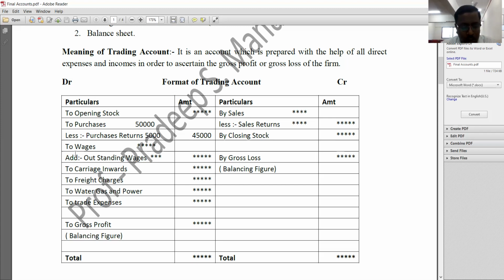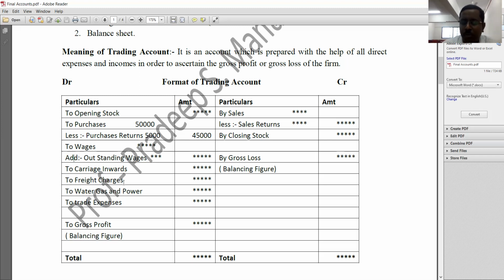So let us recall all the items. It begins with opening stock, followed by purchases, then wages, then carriage inwards, freight charges, or you can say octroi. Both are one and the same. Then water, gas, and power that is consumed during the time of production. Then other expenses, that is other manufacturing expenses or trade expenses, must be recorded on the debit side of trading account. Then later, on the credit side, we need to record all direct incomes.